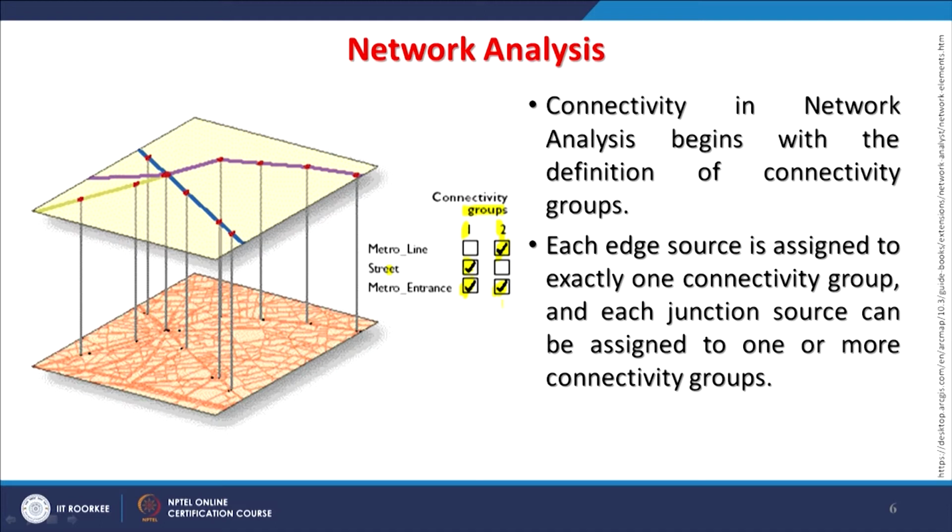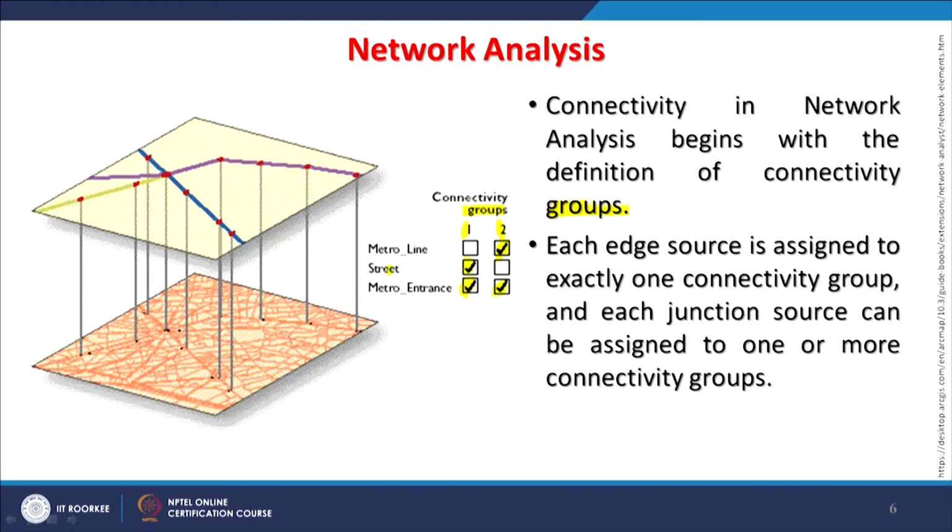So the connectivity analysis begins with the definition of connectivity groups. As I am just telling you, in this left diagram also, as you can see, these things are connected. So detailed information is required before we really get accurate results. This has to be defined in the database: which network features belong to which group.